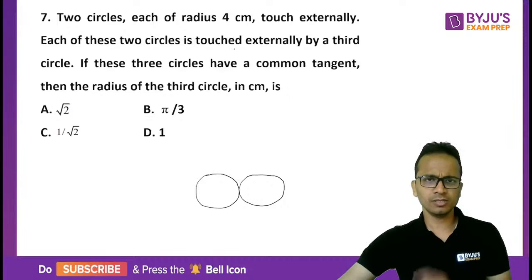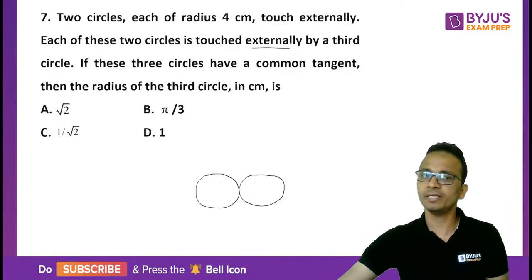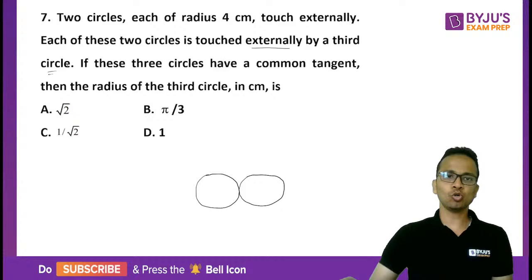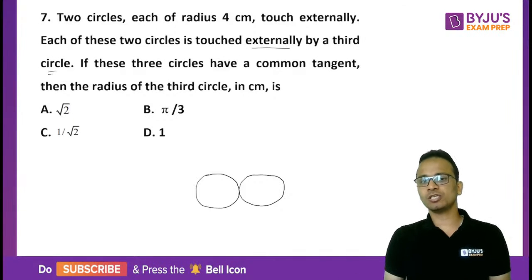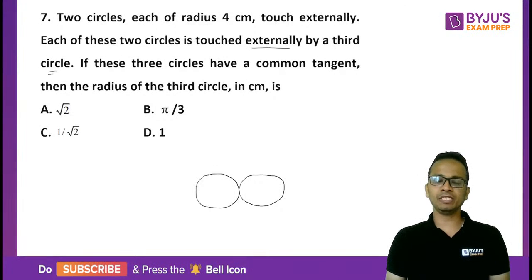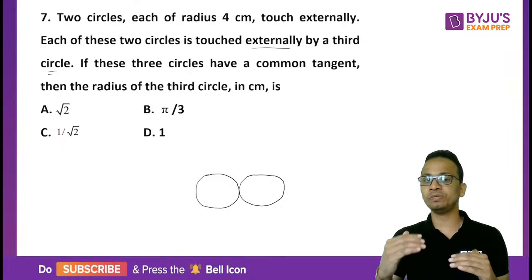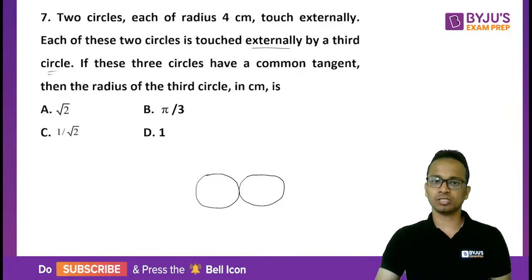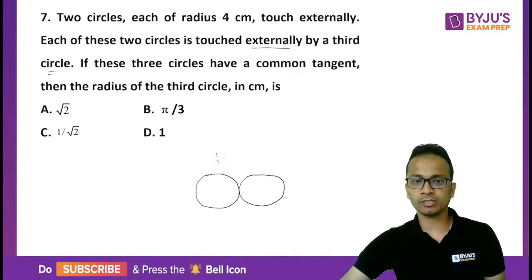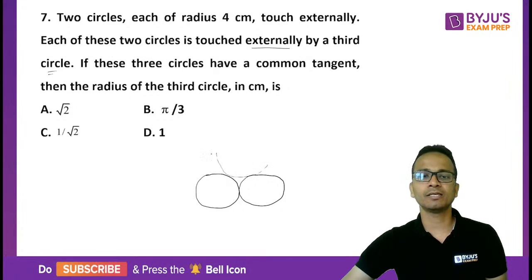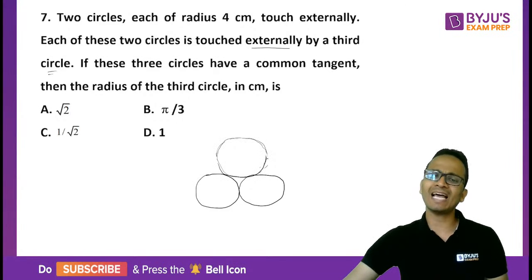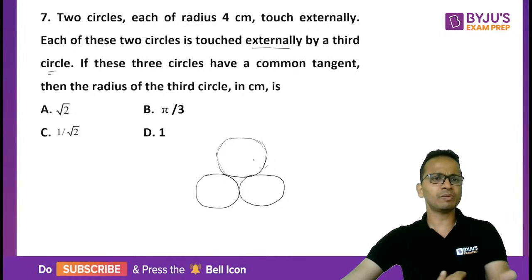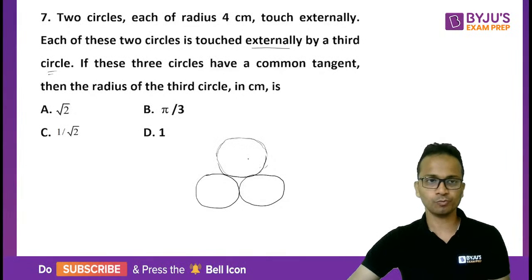Now each of these two circles is touched externally by a third circle. So there is another circle which is touching both the circles externally. That means the third circle has to be outside these two circles and it should be touching both the circles. So I can draw another circle, something like this, which is touching these two circles. There may be some other possibilities, but I'm just drawing it to show you.